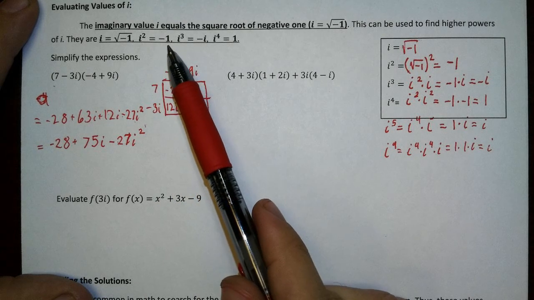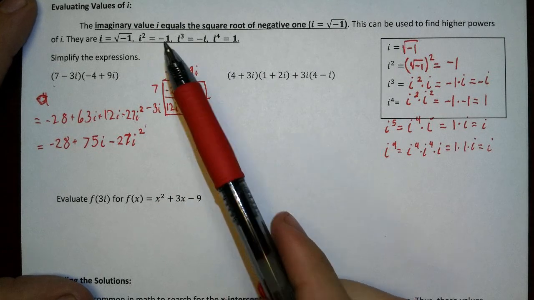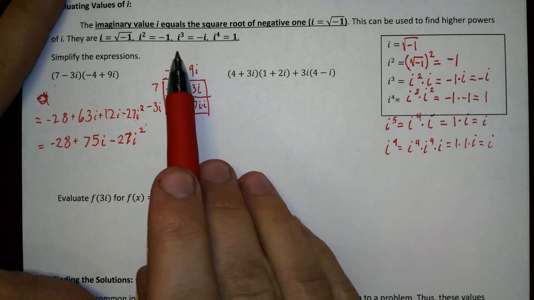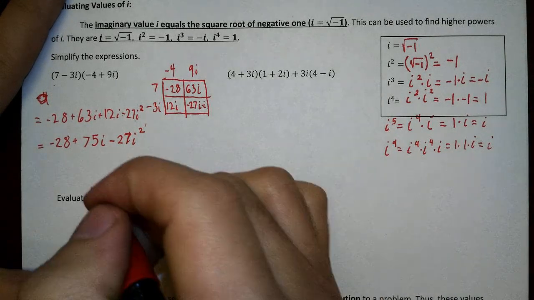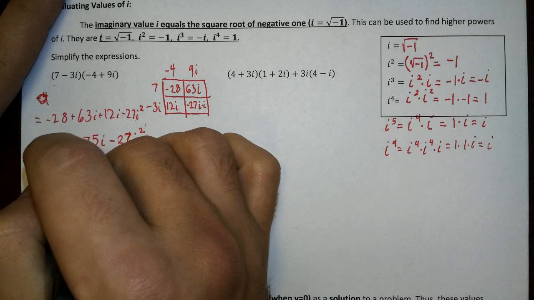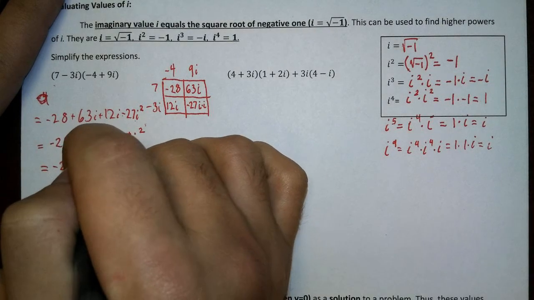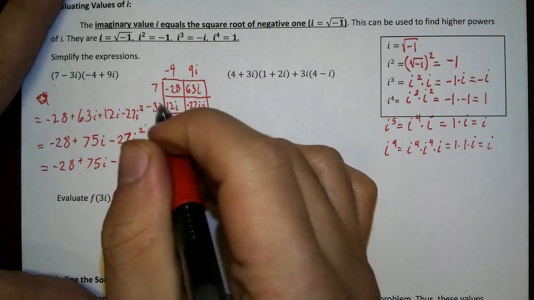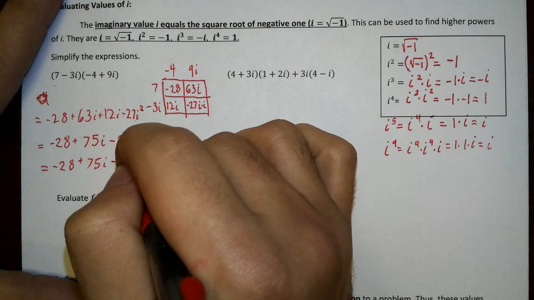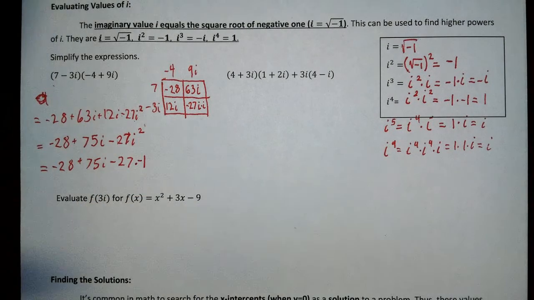Hey, what's going on up here? I see you over there. I see you, right? We got I squared. What's I squared equal? -1. Let's go ahead and plug that bad boy in. Say, try this on for size. Minus 27 and I squared times -1.